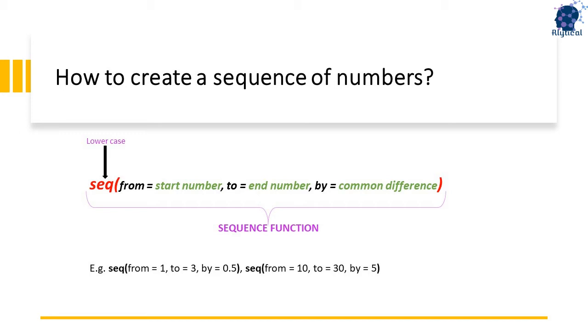The syntax of the sequence function starts with the function name seq followed by 3 parameters. The first parameter is from, which is the start number. The second parameter is to, which is the last number, and the third parameter is by, which is the amount by which we wish to increment the number from its preceding number. Let's see this in practice.